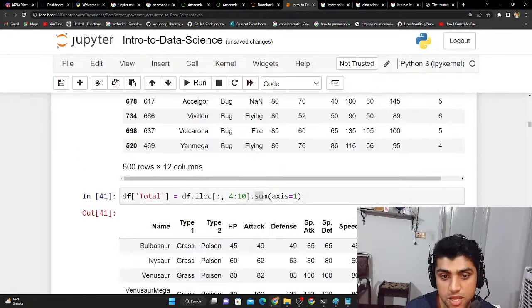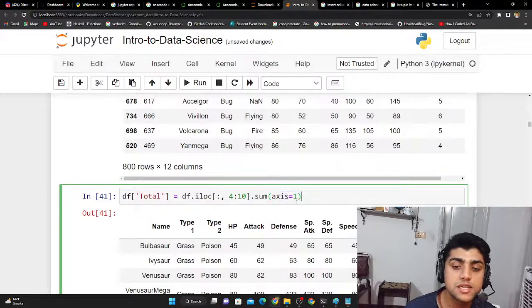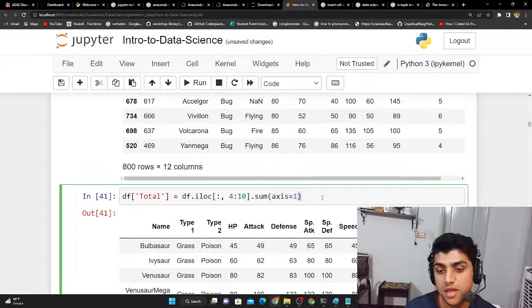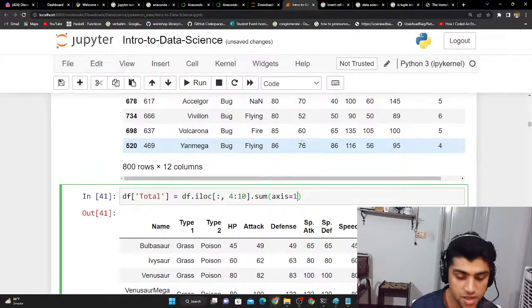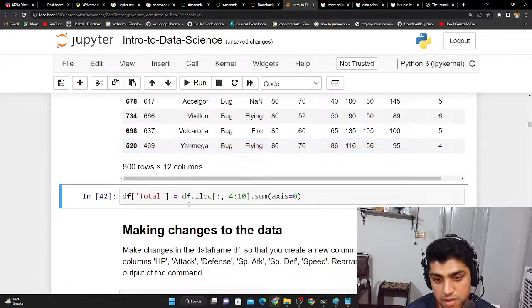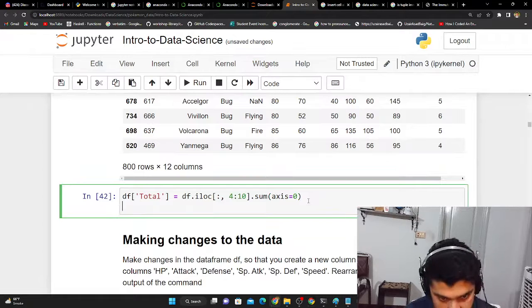We're just saying get the index location from all the rows from the columns 4 to 10, and then sum it up. The axis equal to 1 means in terms of columns, meaning that you're going to add a new column here, and that's the reason why you use axis equal to 1. If I used axis equal to 0, it would give me something else, in terms of a new row or something like that. So if I add this, let's see.